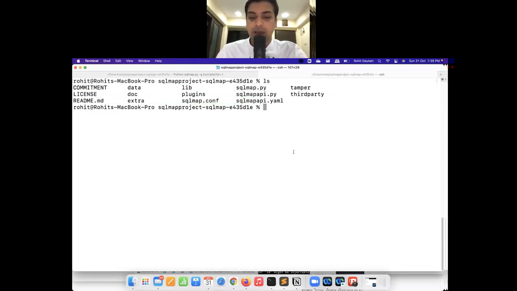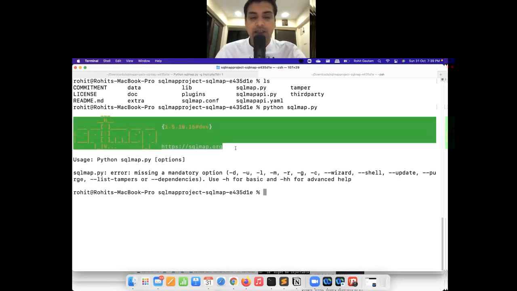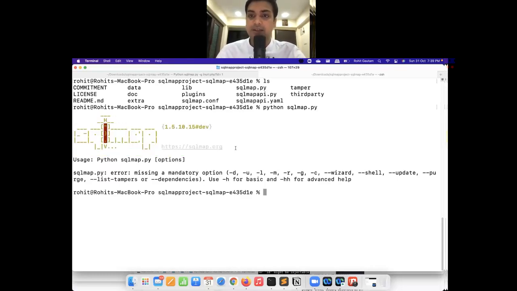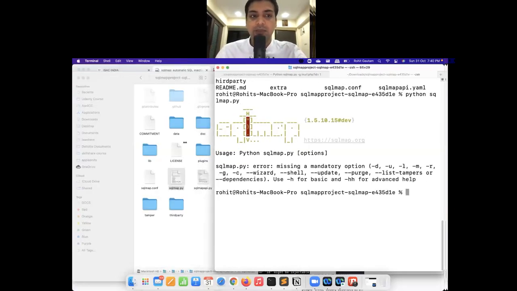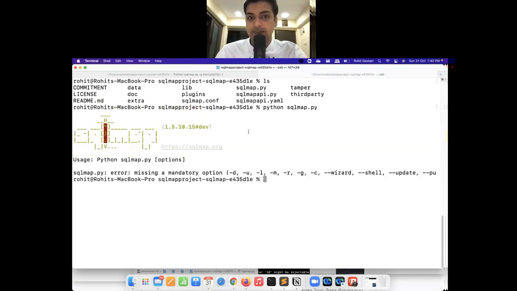Now, I'm going to say Python sqlmap.py. When you do this and hit enter, you will be able to see a banner message, which is this specific message, through which you can confirm this target is vulnerable. Which means SQL Map is installed. Okay, we have not yet started testing. So here we can see that SQL Map is successfully installed and there is no issues that appear. That is really very great.